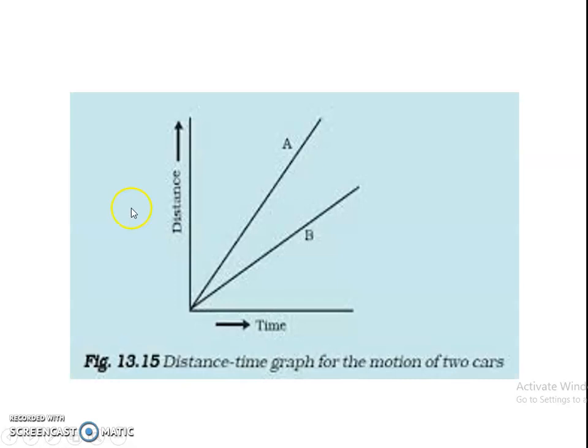Here we can see a graph which shows two objects A and B. From this graph we can analyze that line A is steeper than line B. So we can say that this particular object is moving faster than the other because its line is steeper. The line which is steeper is moving faster, it will have more speed.